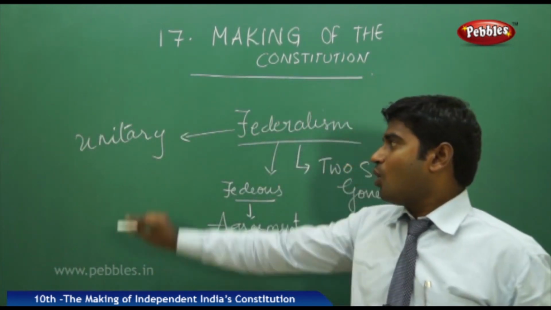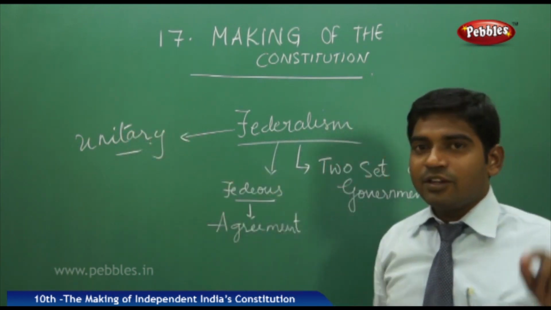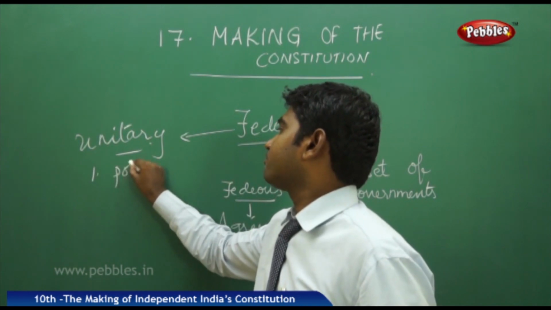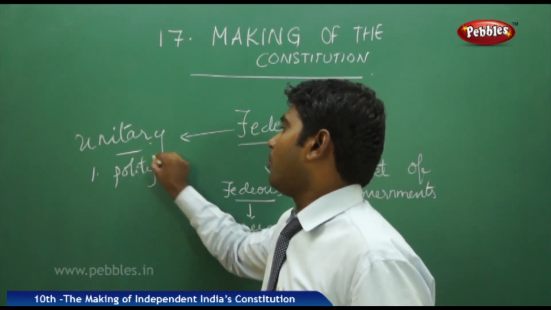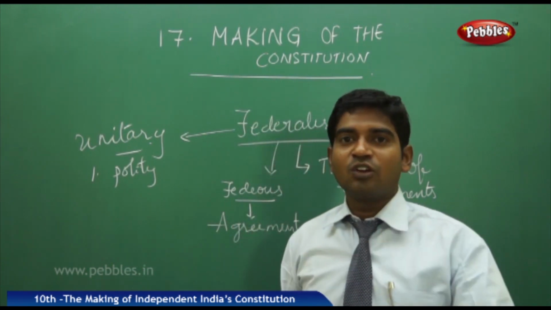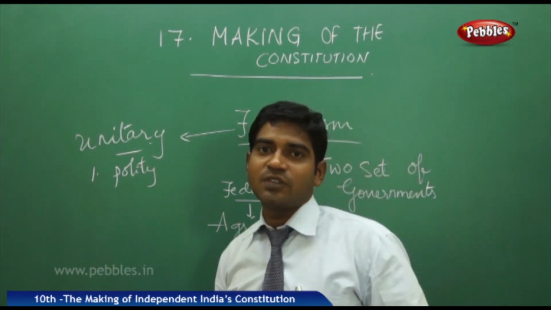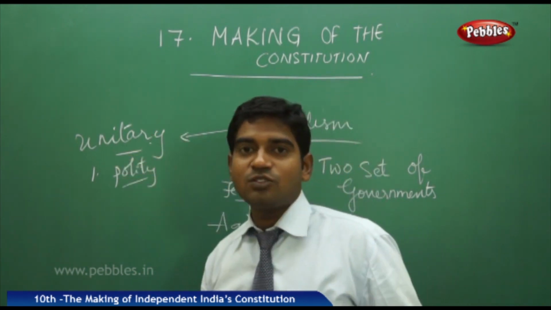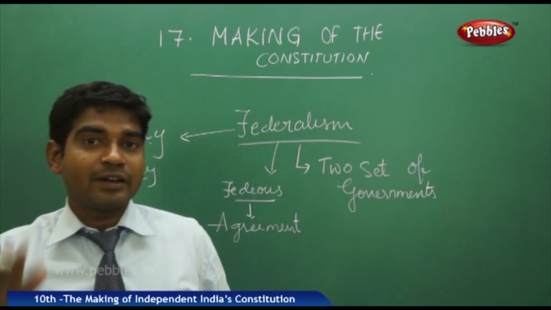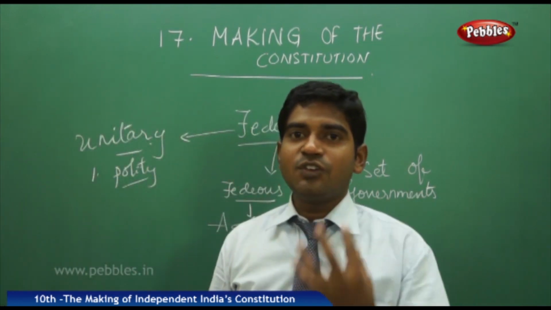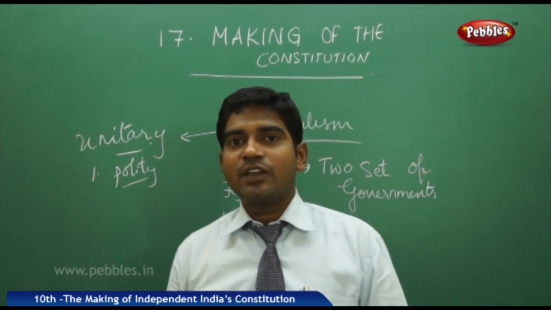Now let us see here. In a unitary government, we have only one polity. Polity means the framework of the government: the rules, the regulations, the setup of the government. In a single polity, a nation with 400 million population at that point of time can't address all the issues. This is the view expressed by many of them in the Constituent Assembly.